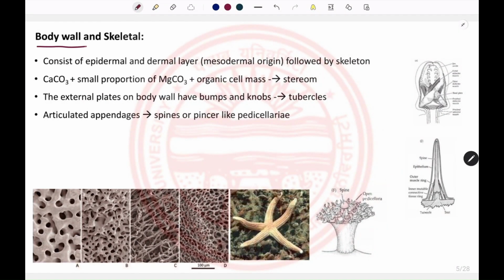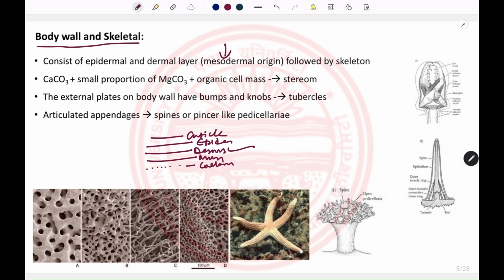So let's talk about the body wall and the skeleton of echinodermata. The body wall consists of the outermost cuticle, followed by epidermis, dermis, musculature, and innermost coelom. The dermis layer originates from mesoderm, and it secretes plates of calcium carbonate and a small proportion of magnesium carbonate. These plates along with the organic cell mass form the stereome, which is the endoskeleton